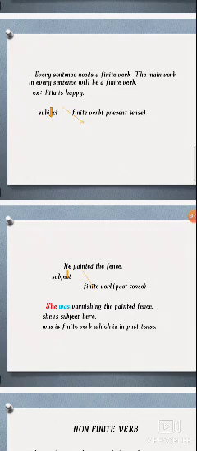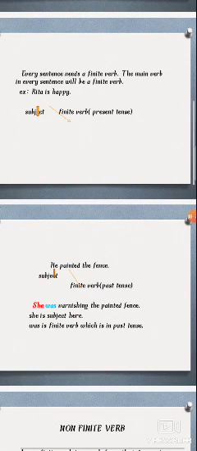Present tense. Every sentence needs a finite verb. The main verb in every sentence will be a finite verb. So I think you have understood that every sentence compulsorily needs a finite verb. That is, Rita is happy. Present tense, and it is a finite verb, right?